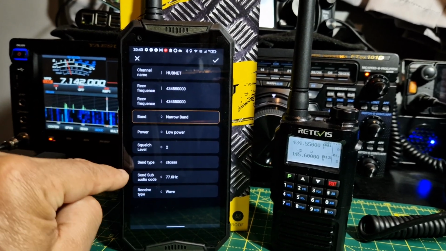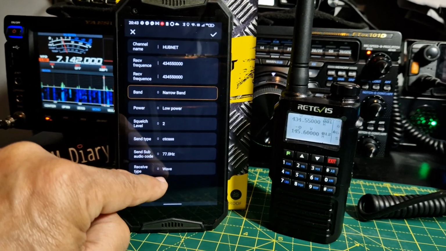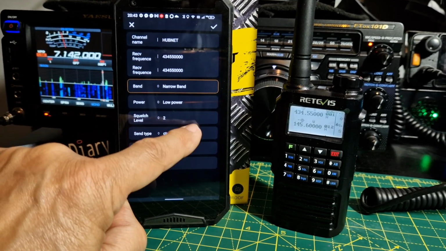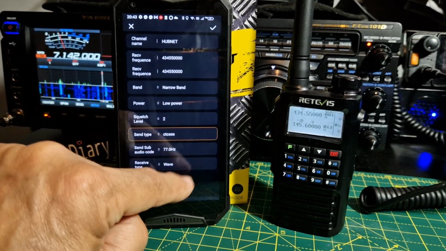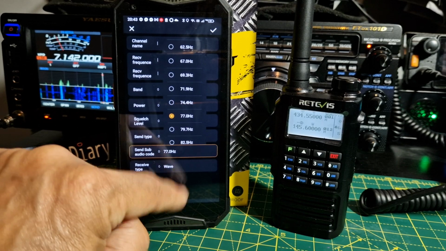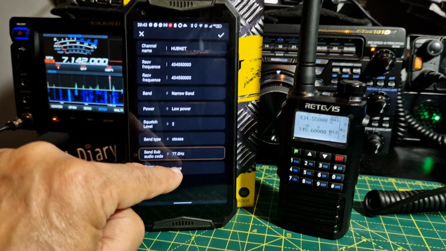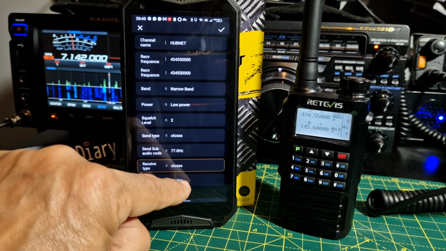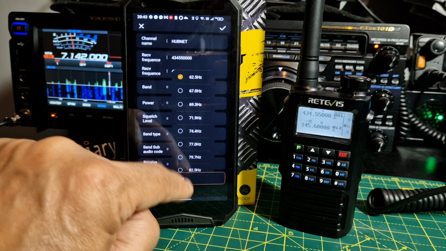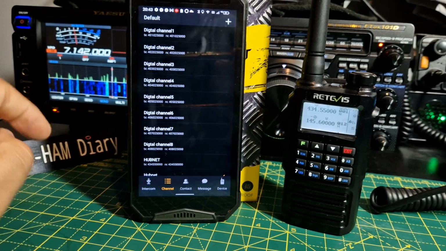So yeah, again, send type. That normally says the word wave, like it says here. Tap it. And then select CTCSS, okay? Like so. Then your tone, which is 77 on this particular node. Leave wave on the receive for now, although we could try it. I might just put it on CTC, see if it gets rid of the whiny sound I was getting. Once you've done it, you definitely have to click the tick.